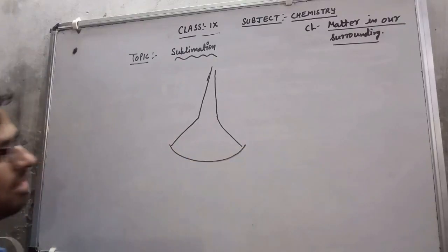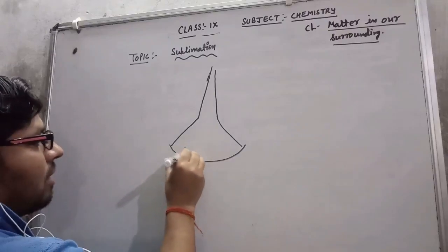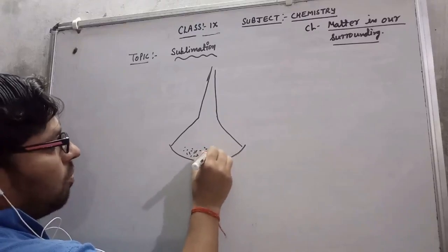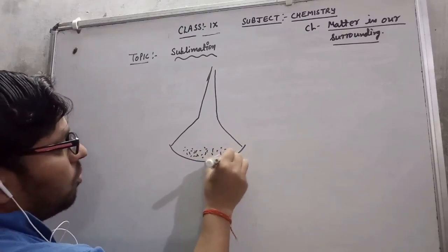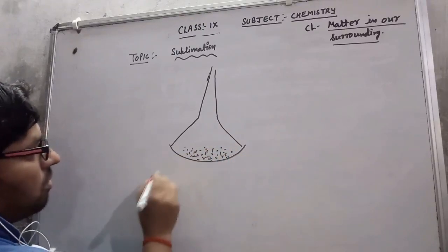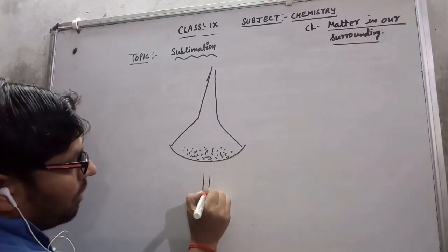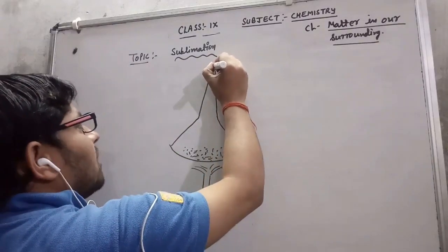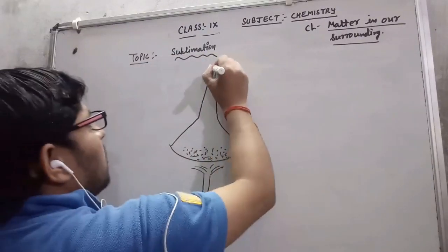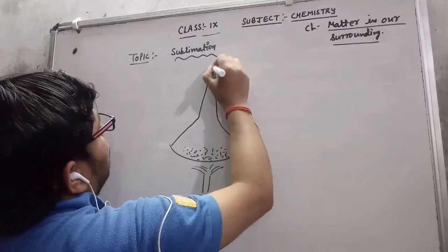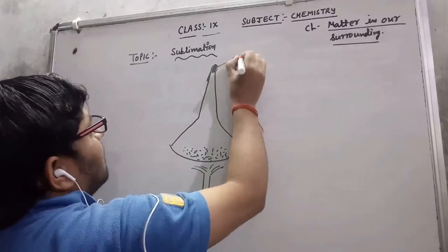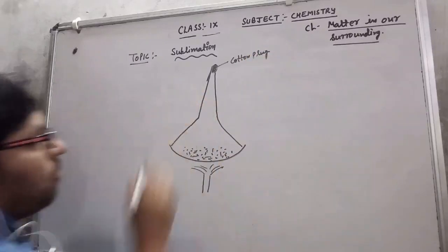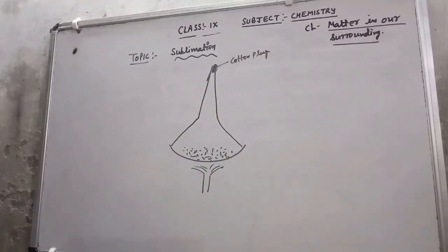This is a china dish in which I have taken a mixture of ammonium chloride and common salt. From the bottom side I am going to heat it, and the top portion of this funnel I am going to close with the help of cotton. So this is a cotton plug, so that the vapor of ammonium chloride should not go outside.